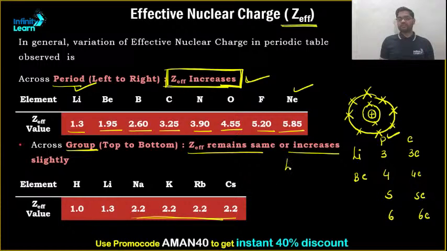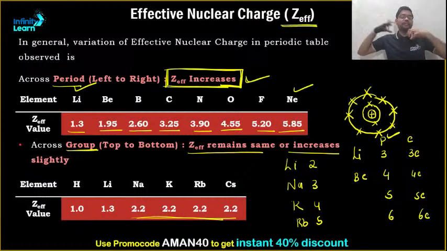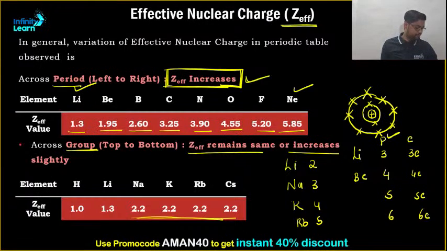Why? Because if you come from lithium to sodium, there are 2 shells over here. Here there are 3 shells. Then sodium to potassium, 4 shells. Potassium to rubidium, 5 shells. That means the number of shells keeps on increasing. And since the number of shells keeps on increasing, the distance between the nucleus and the outermost shell electron also increases. And since the distance increases, the effective nuclear charge is compensated by the nuclear charge. So that's why it almost remains same or it increases slightly. Clear? Sure.